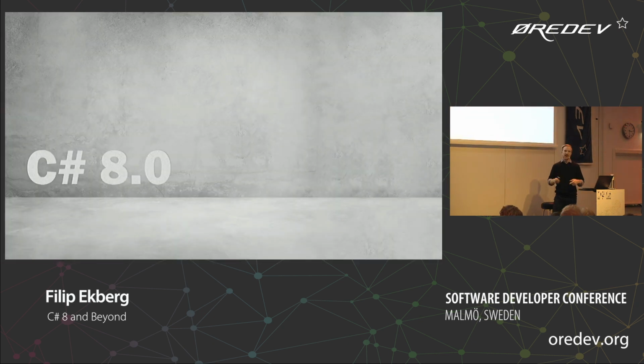So we had a look at the pattern matching and the improvements from C# 7 to C# 8. We saw these switch expressions and how we can do the recursive patterns, which will hopefully increase our productivity as developers. I've been doing Kotlin for the last year, and I'm doing these recursive patterns a lot. And I think it's a great addition to the language. So what else is being added to C#?